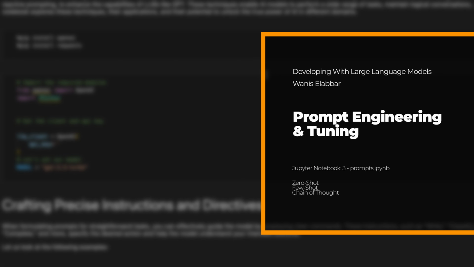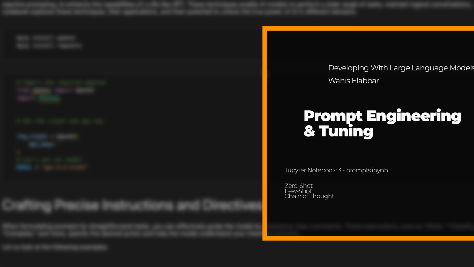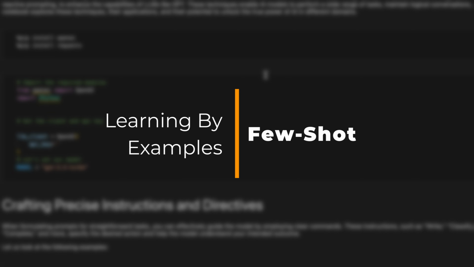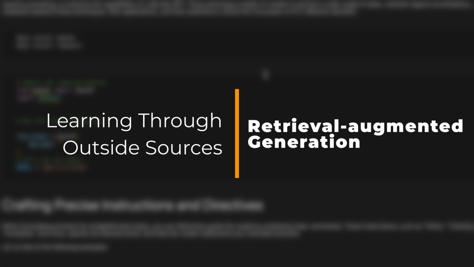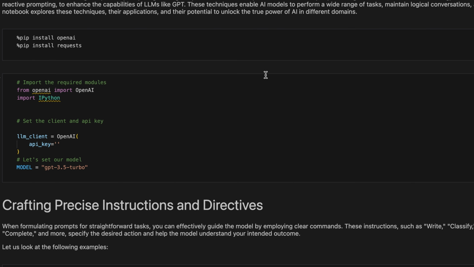In the realm of large language models and artificial intelligence, prompt engineering is a vital field encompassing a variety of techniques, including few-shot learning, chain of thought, and retrieval augmented generation (RAG). Let's explore these techniques, their applications, and the potential in illustrating the true capabilities of large language models in various fields. As usual, we will load up our models, store the API keys, and specify the large language model that we would like to use.